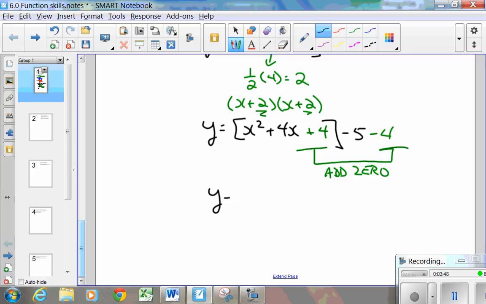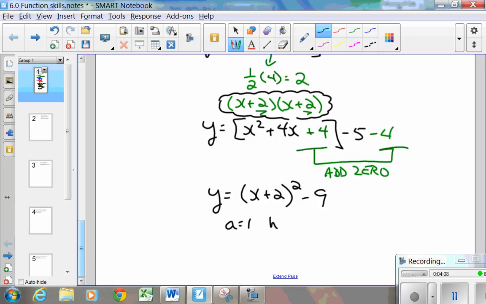And now I have y equals, and this was x plus 2 squared. And again, that goes back to the fact you have x plus 2 times x plus 2. So that's the square, x plus 2 squared. And simplifying the minus 5 and minus 4. When I look at my answer, my a value is 1, my h is negative 2, and my k is negative 9. So now I know my vertex is negative 2 and negative 9.